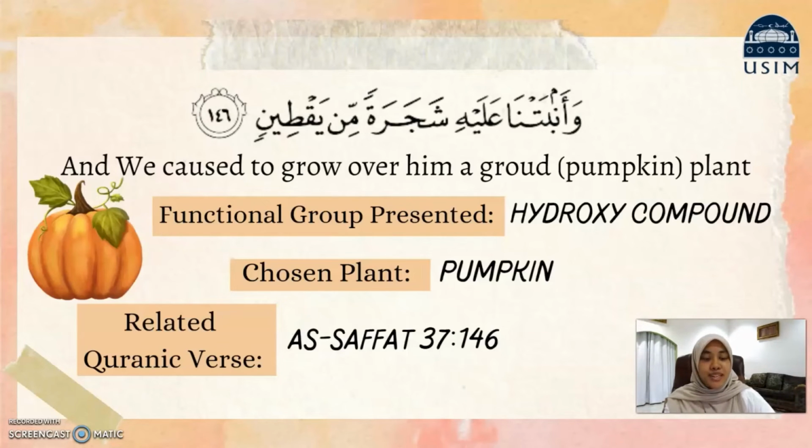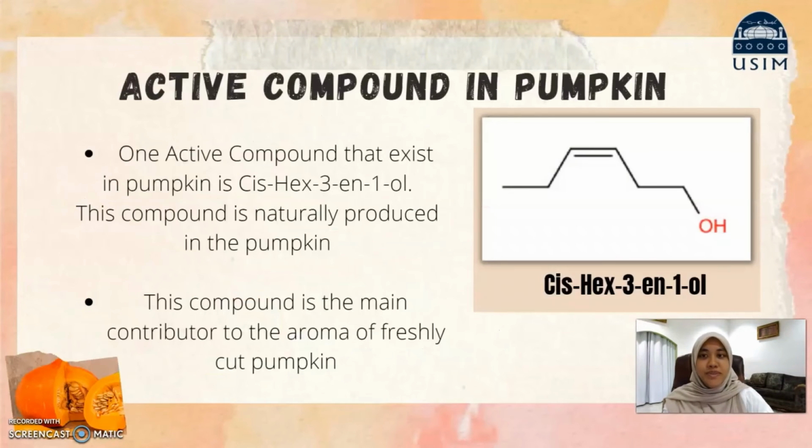The functional group presented is hydroxy compound. One active component that exists in pumpkin is cis-3-nonen-1-ol. This compound is naturally produced in the pumpkin. This compound is the main contributor to the aroma of freshly cut pumpkin, and that's why when we cook pumpkin we can smell the sweet smell.